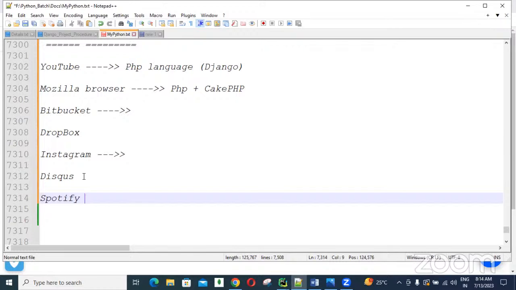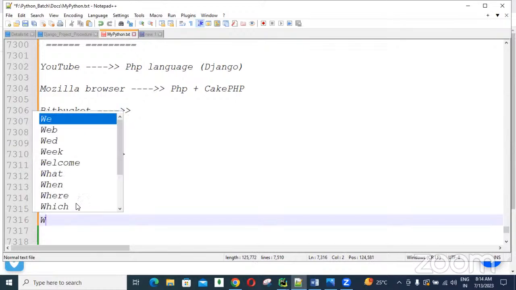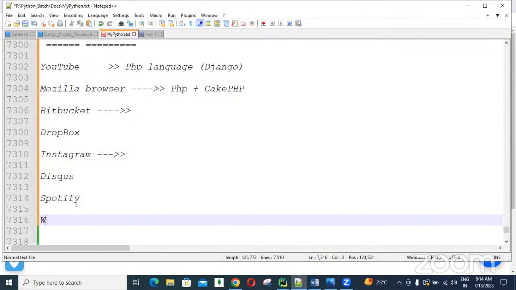Here it is designed using the Django framework, because of that we can access the required music more quickly and listen. Some machine learning techniques are also used along with Django, so they get a lot of benefits. Several companies use it, guys: Pinterest, Washington Post. One more important one is Washington Post.